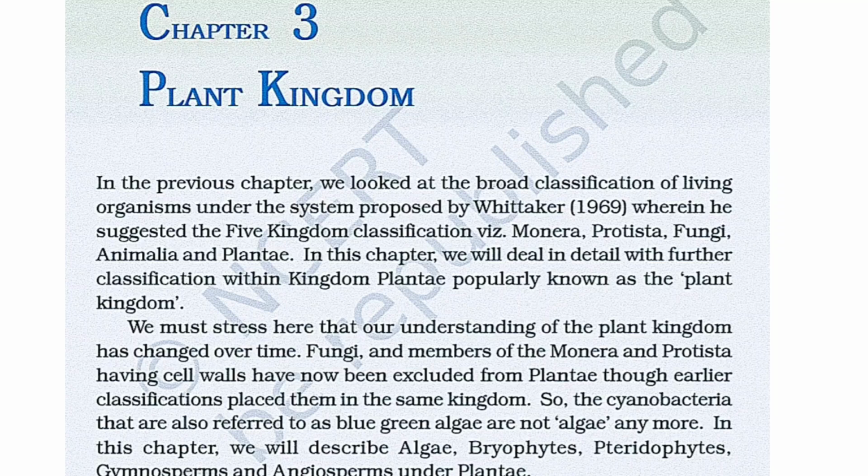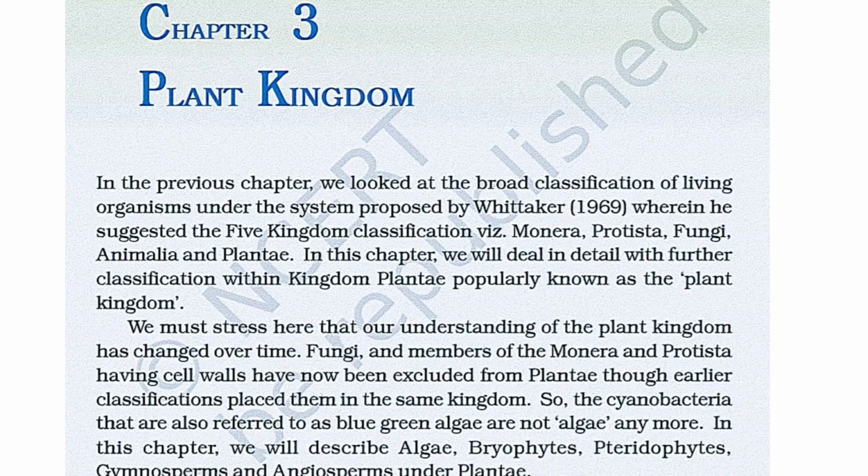Today we'll read chapter 3 of class 11 biology, that is plant kingdom. In the previous chapter we looked at the broad classification of living organisms under the system proposed by Whittaker in 1969, wherein he suggested the 5 kingdom classification, that is Monera, Protista, Fungi, Animalia and Plantae.